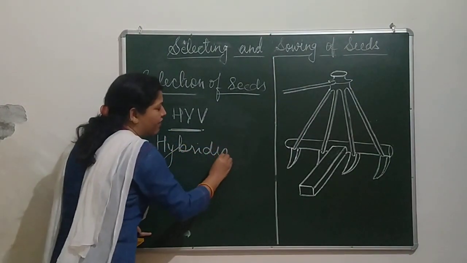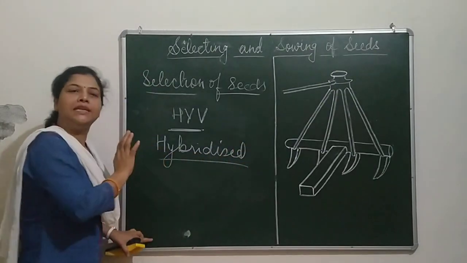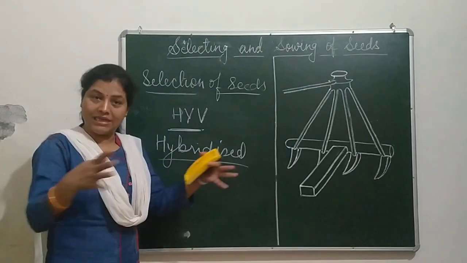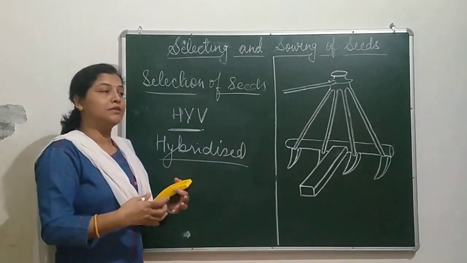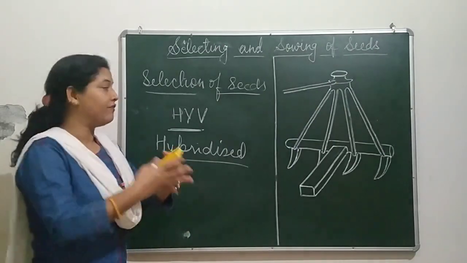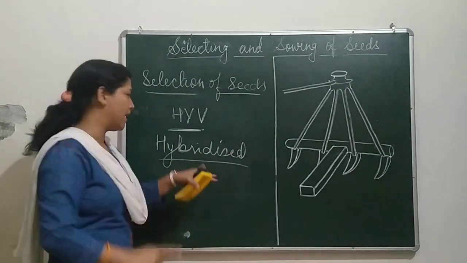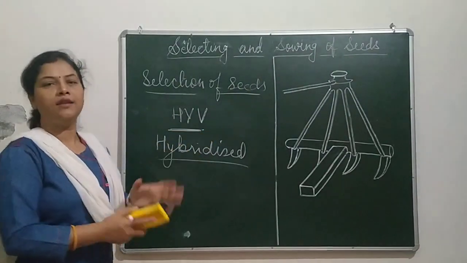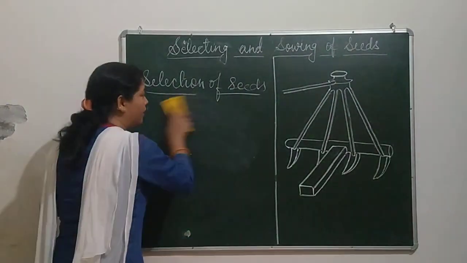Hybridized seeds have all the desired characters, because these seeds are made by adding some required characteristics of a variety of seeds to create one hybrid seed. So HYV seeds are bought these days.